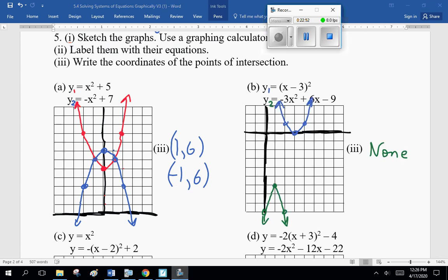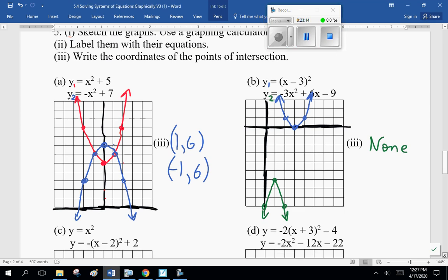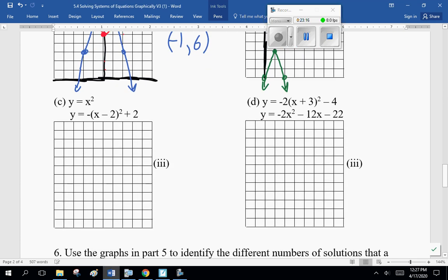Okay, guys. When I graph this second set of equations, y1 is bracket minus x minus 3, close bracket squared, and y2 is minus 3x squared plus 6x minus 9. I got that. Notice I didn't put the coordinate plane right in the middle, and more importantly, there's no intercepts. All right? If you got something different, go back and check your equation in the graphing calculator. All right, now, once again, let's pause, and we'll do this. I'll do C and D, and we'll come back and compare answers.